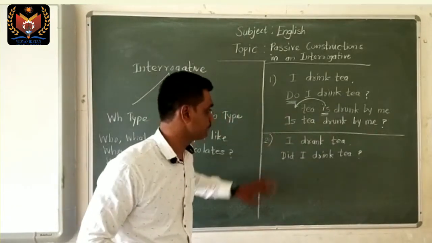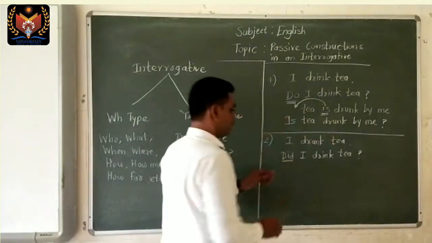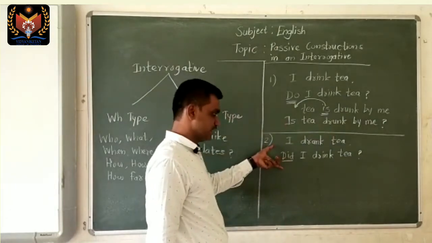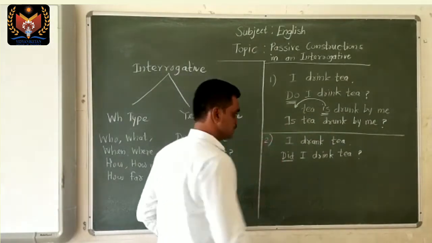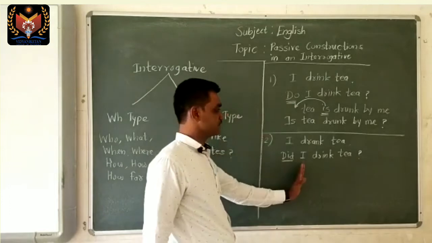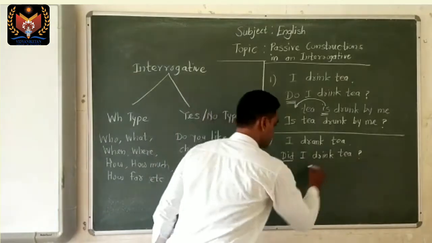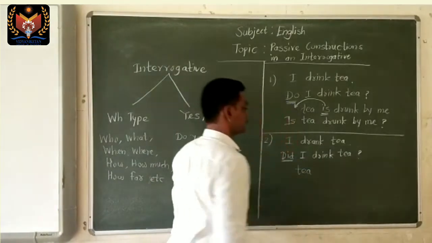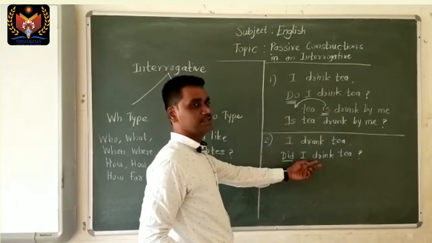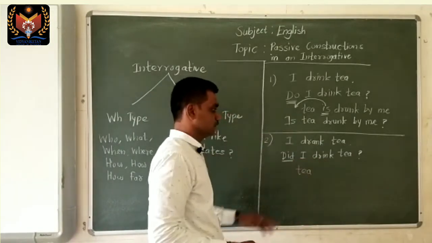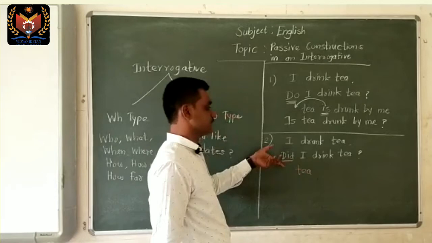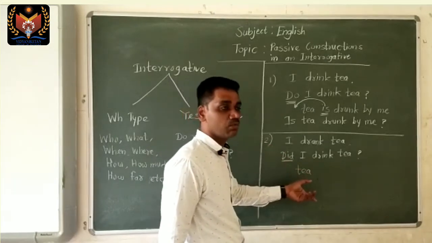Did I drink tea? For a while, don't consider the auxiliary verb did. Just find out the subject, verb and object. So, tea. Drink, drank, drunk: the third form of drink is drunk, and this is past. So we use either was or were.